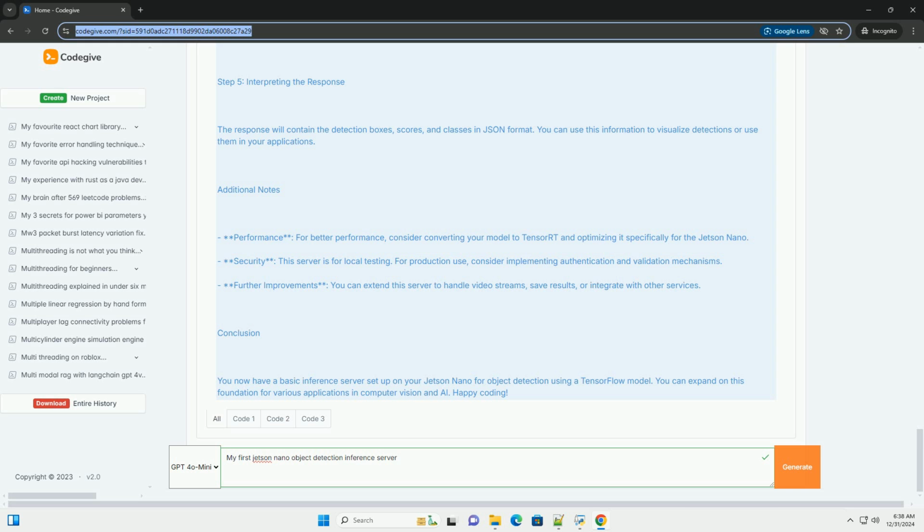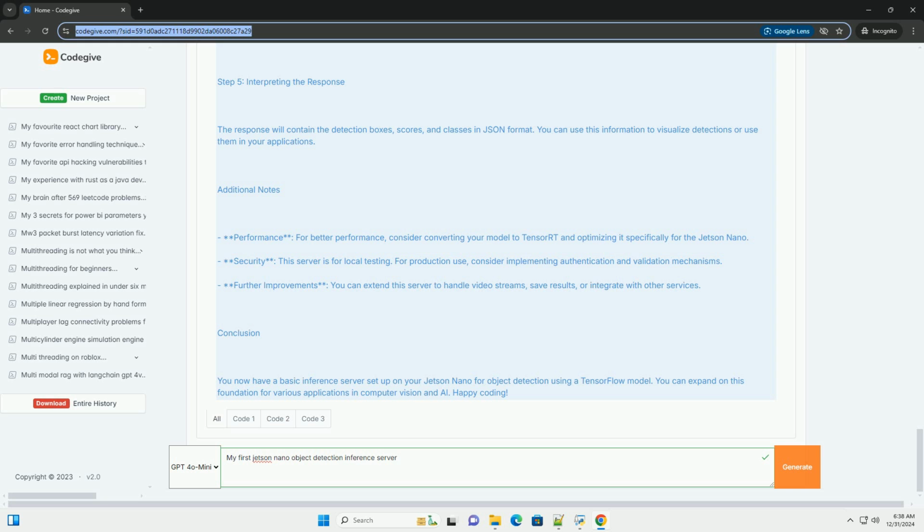Create a new Python file named inference_server.py. Python: from flask import Flask, request, jsonify, import tensorflow as tf, import numpy as np, import cv2. Load the model: model = tf.saved_model.load("ssd_mobilenet_v2_coco/saved_model"). Initialize Flask app: app = Flask(__name__).